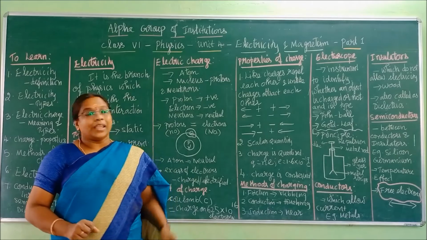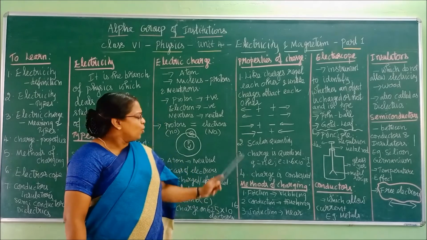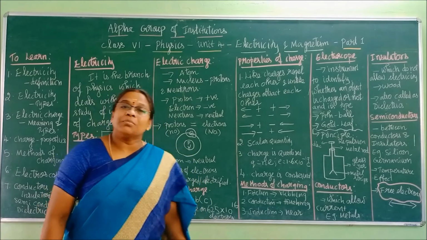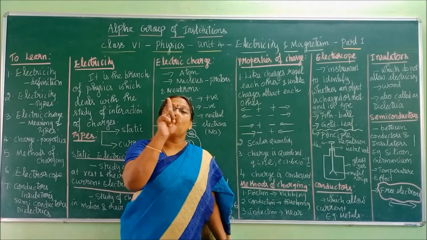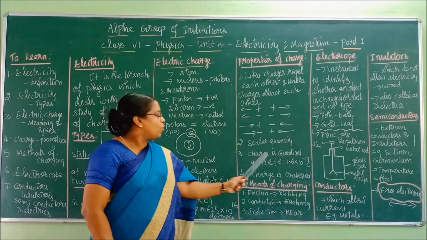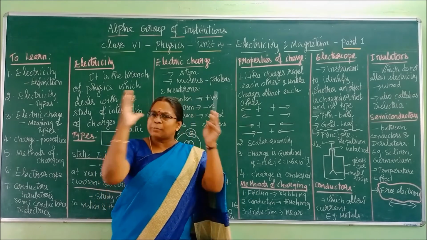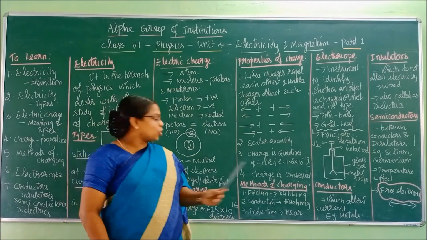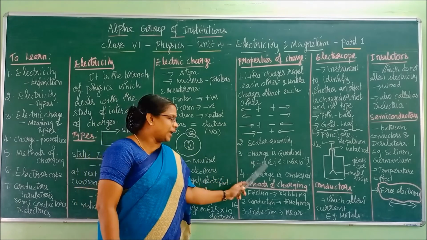How will it be quantized? This is the formula for it. Q is equal to Ne. What is Q? Q is the symbol of charge. What is e? e is the charge of one electron. What is N? A substance, an atom, will have so many electrons. That number of electrons is called N. Okay. So what is the formula? Q is equal to Ne.